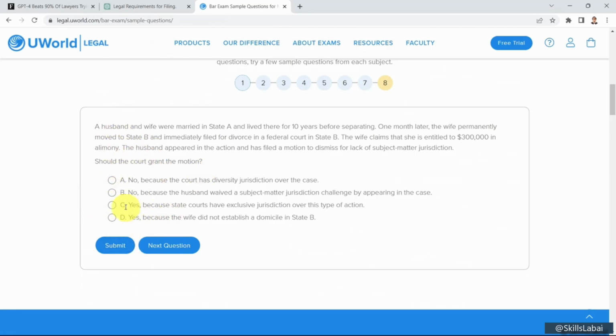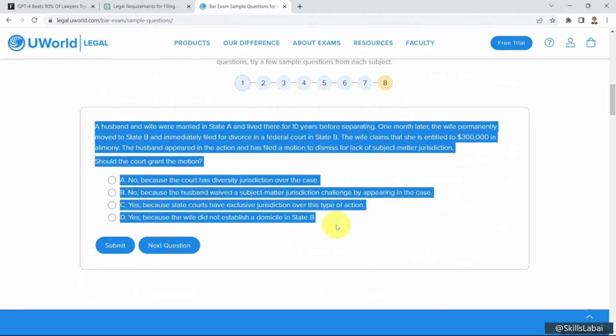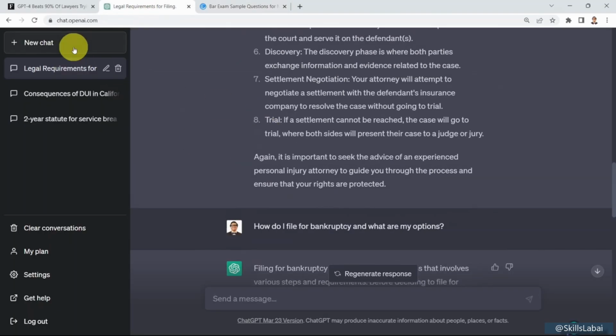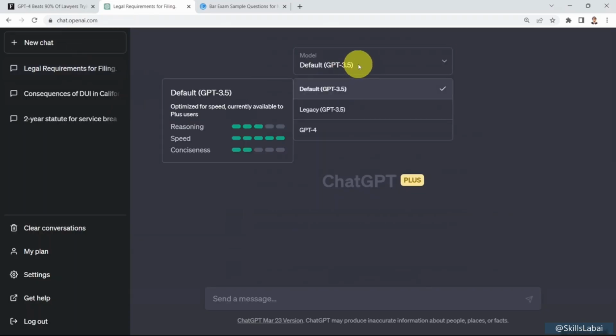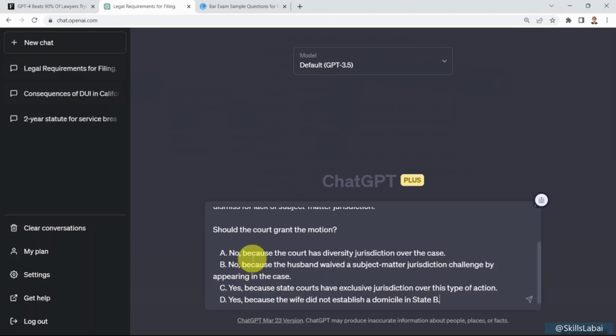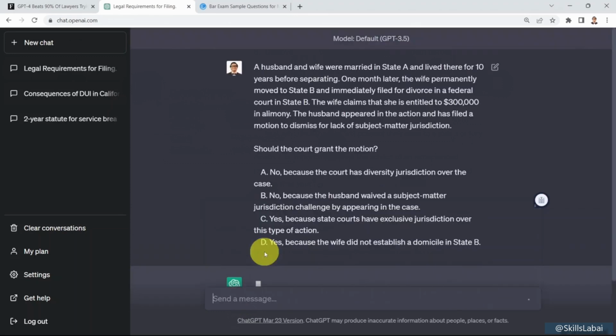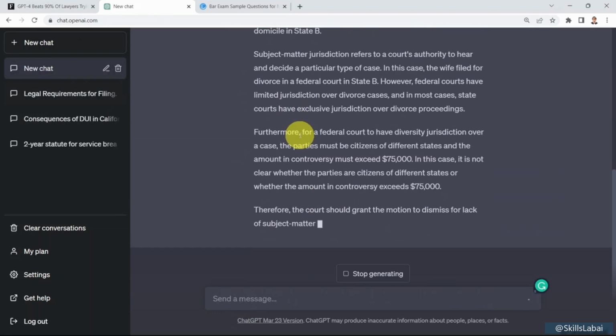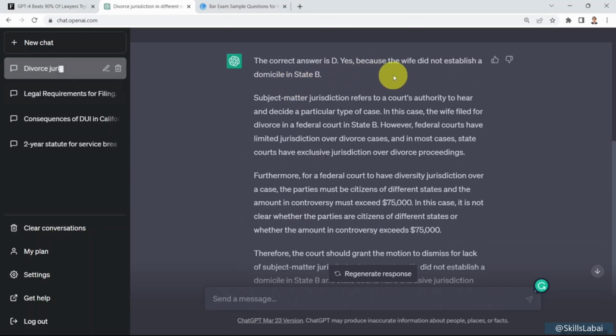So what I'm going to do is copy this text here. I'm going to go back, and please note, if I click on new chat, I'm selecting GPT 3.5. This is simply ChatGPT, and this is the default. As I mentioned, this will only score 10% on the bar exam. So I copy the question along with the multiple choices, and it tells me the correct answer is D, because the wife did not establish a domicile in state B, as an example. Let's see if that answer was right or wrong.